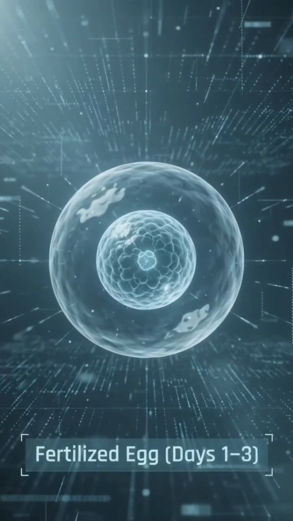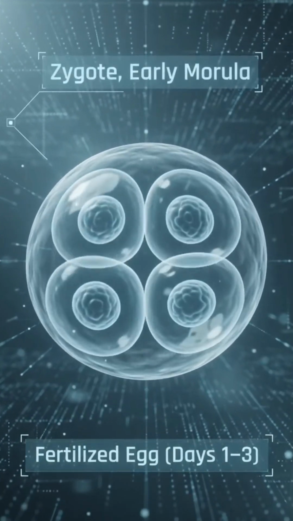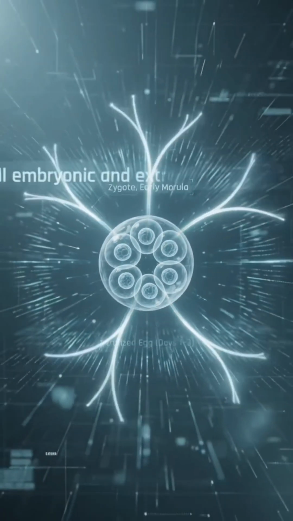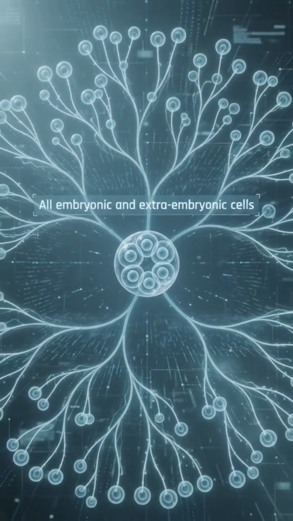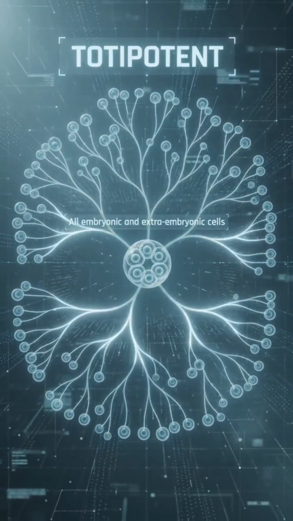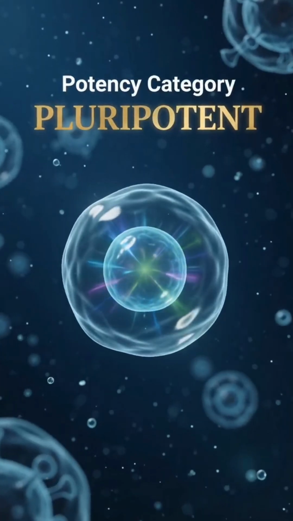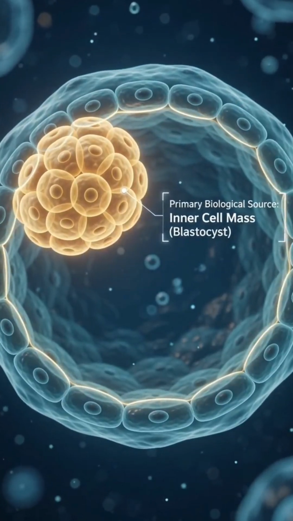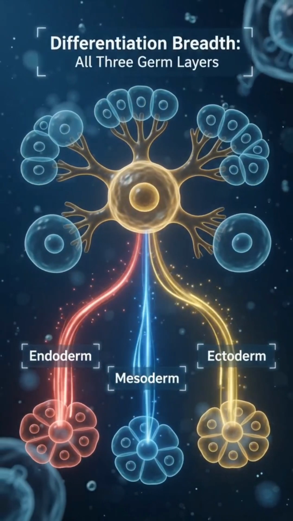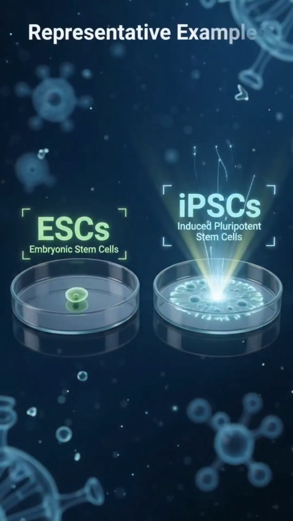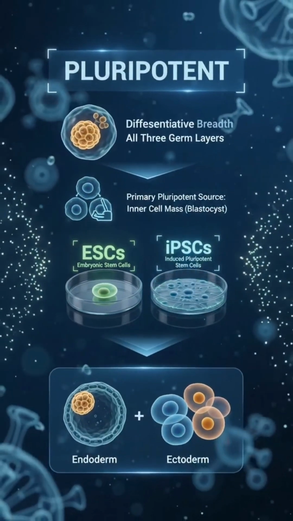A fertilized egg is the primary source. It forms a zygote, or early morula. These totipotent cells can form any cell type. This represents the ultimate cell potency. Pluripotent stem cells are remarkable. They originate from the inner cell mass of a blastocyst and form all 3 germ layers: endoderm, mesoderm, and ectoderm. Examples include ESCs and iPSCs.